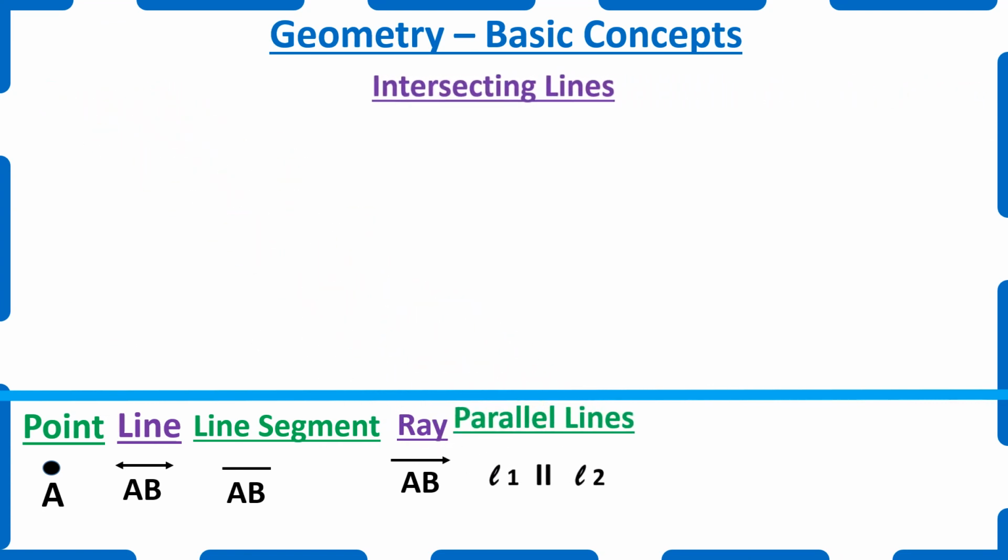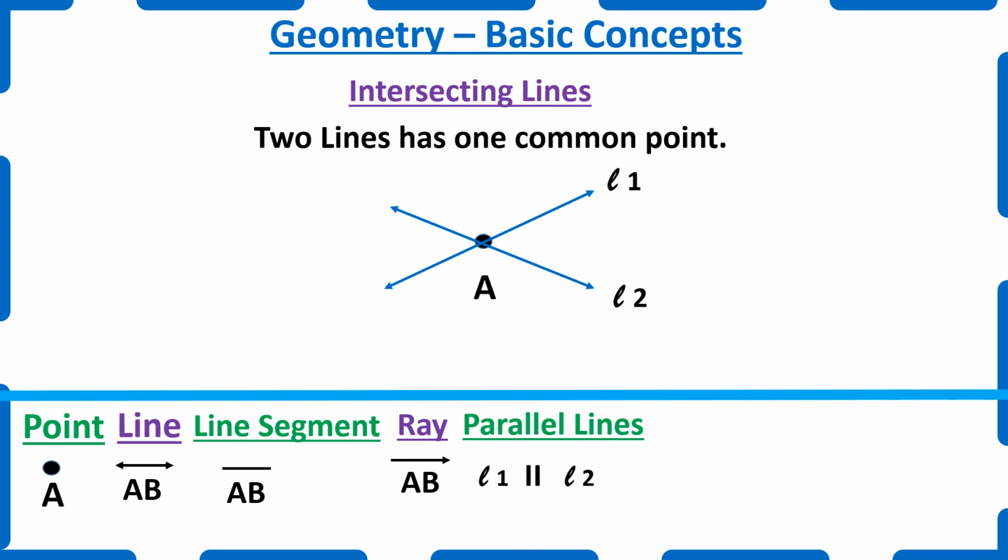Lastly, intersecting lines. Children, intersecting lines are very easy. It is just the opposite of parallel lines. Parallel lines, as you have seen, do not touch each other. But in intersecting lines, two lines touch at one common point. Here, line L1 and line L2 intersect at a common point A. So, intersecting lines are lines which have one common point.